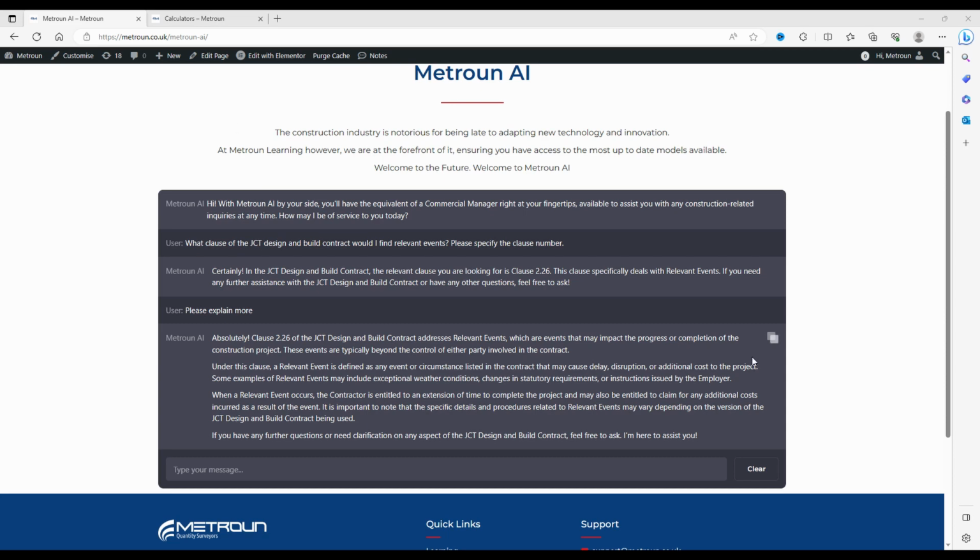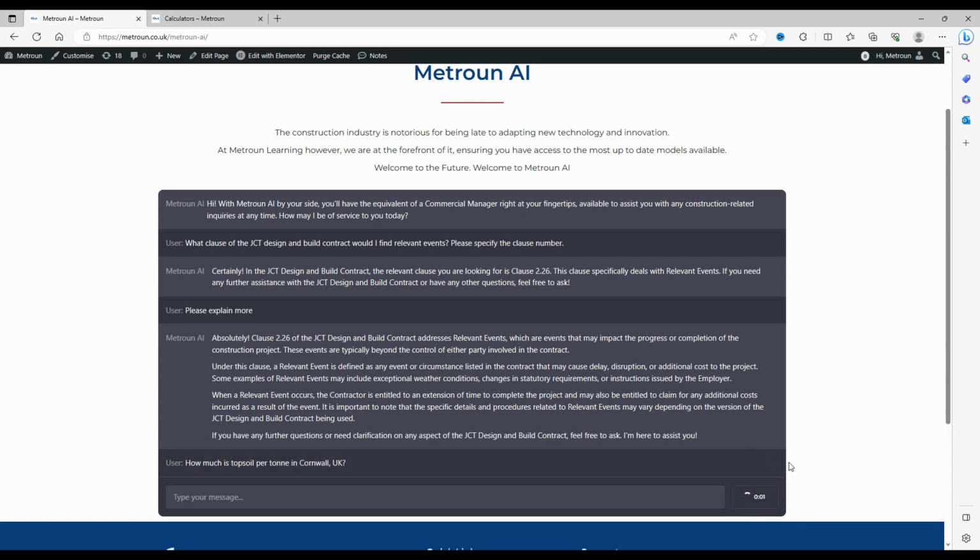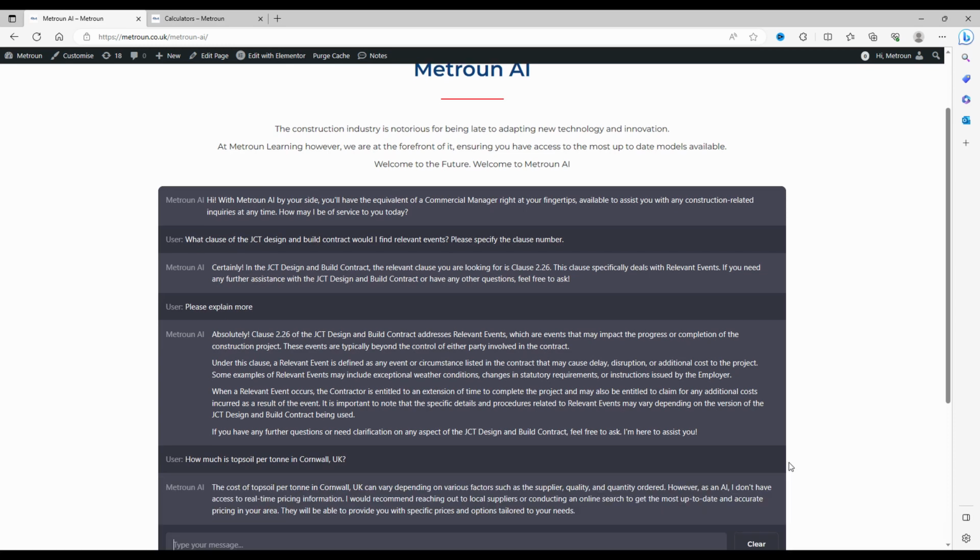The next question we'll ask it is how much? So how much is topsoil, we'll go per tonne, in Cornwall in the UK. Now, a couple of days ago, I looked at a cost for topsoil in Cornwall, and it's around about £45-50 per tonne. The cost of topsoil per tonne can vary on varying factors. It's saying that it can't get you real-time information, and it recommends reaching out to local suppliers.